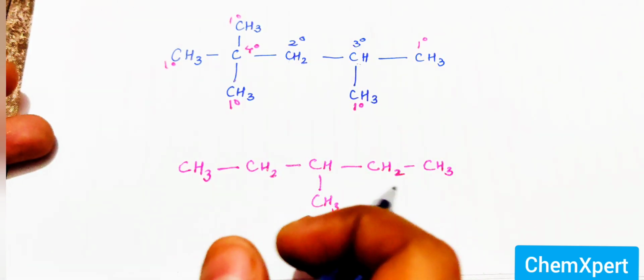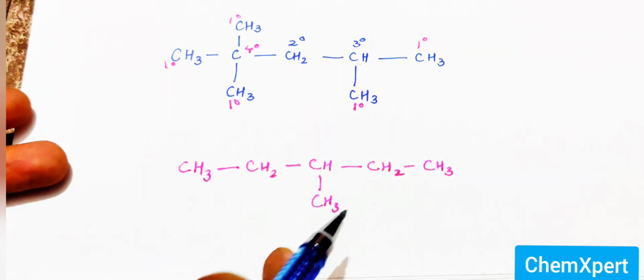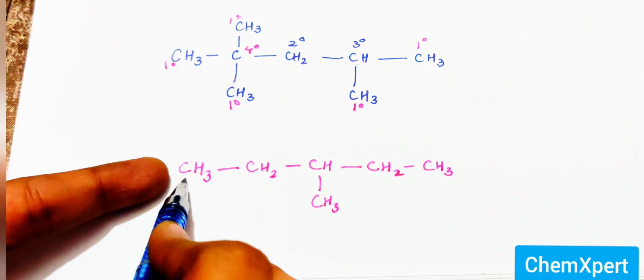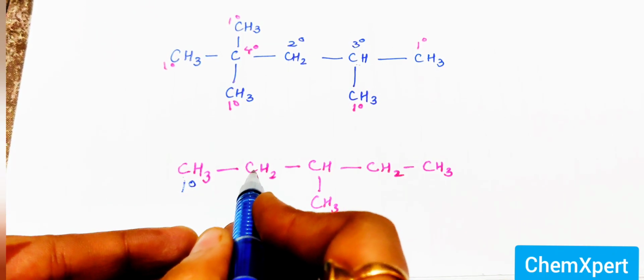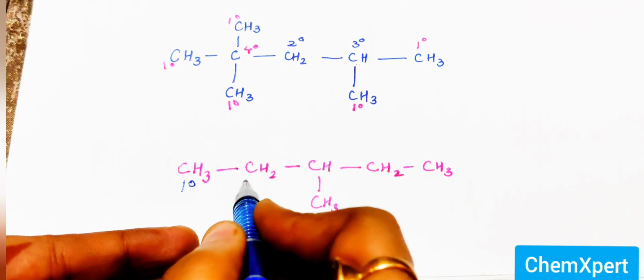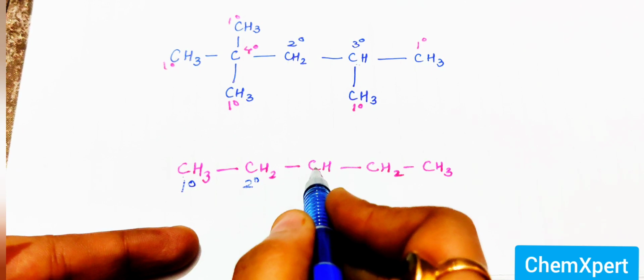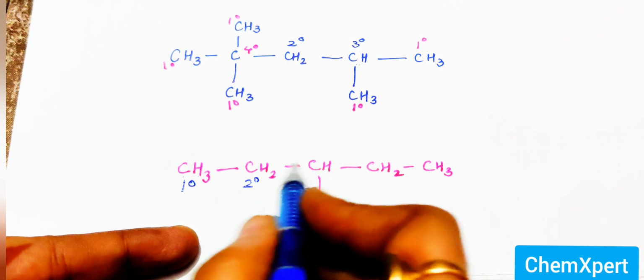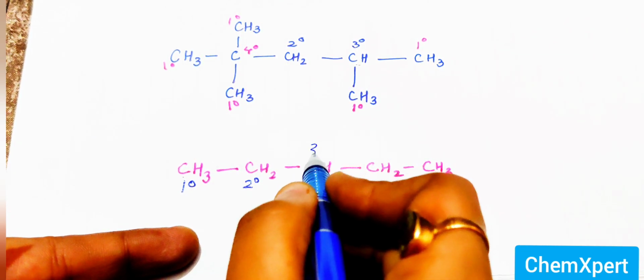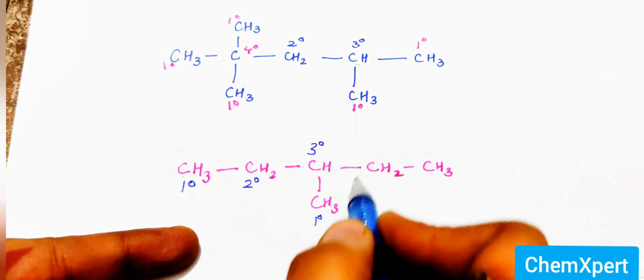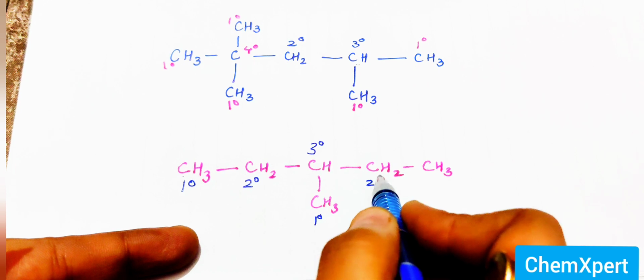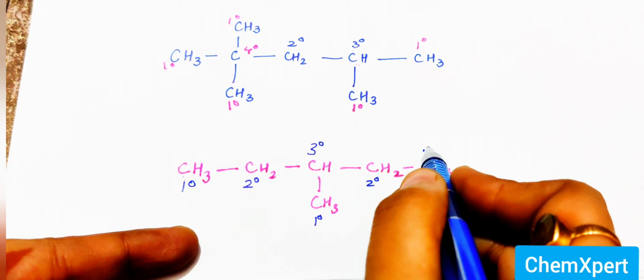Now you all have to identify the nature of all these carbon atoms. The first one here is attached to only one carbon, so it will be primary. This is attached to two carbons at the same time, so secondary. This carbon is attached to three carbons at one time, 1, 2 and 3, so it is tertiary. This one is attached to only one carbon, primary. This is attached to two carbons, secondary. And here it is 1 degree.